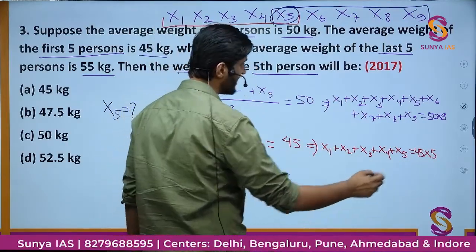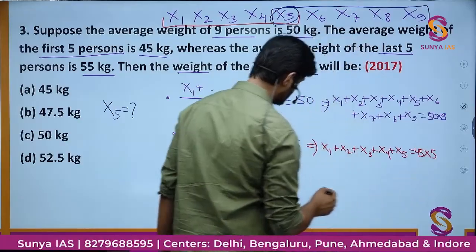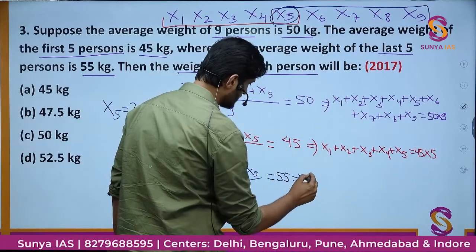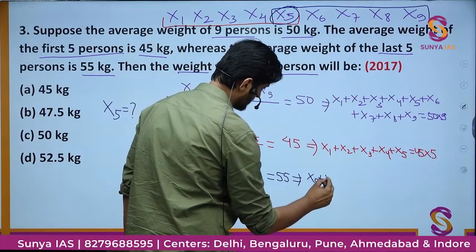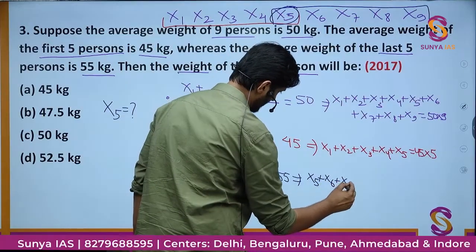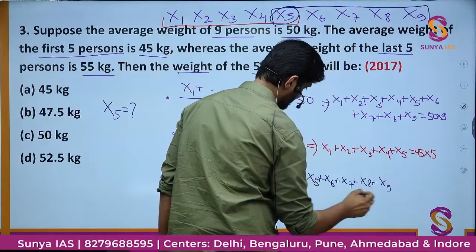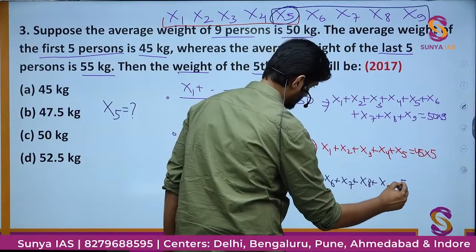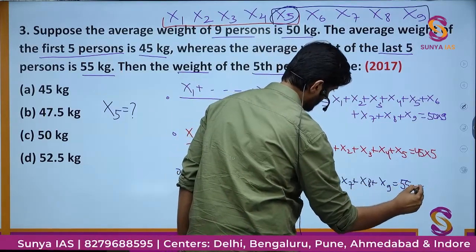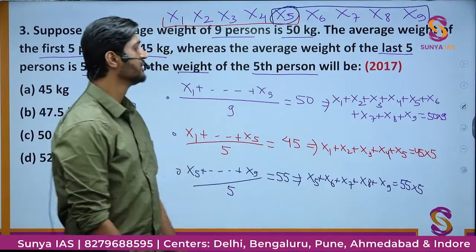And then finally we have the third equation. So this is going to be the third equation.